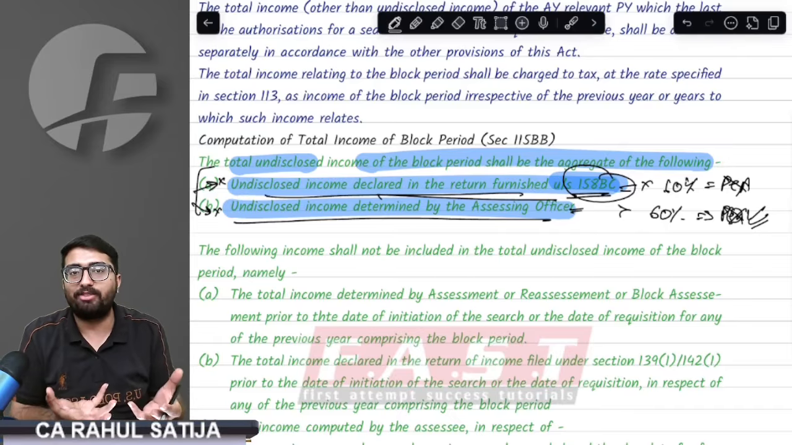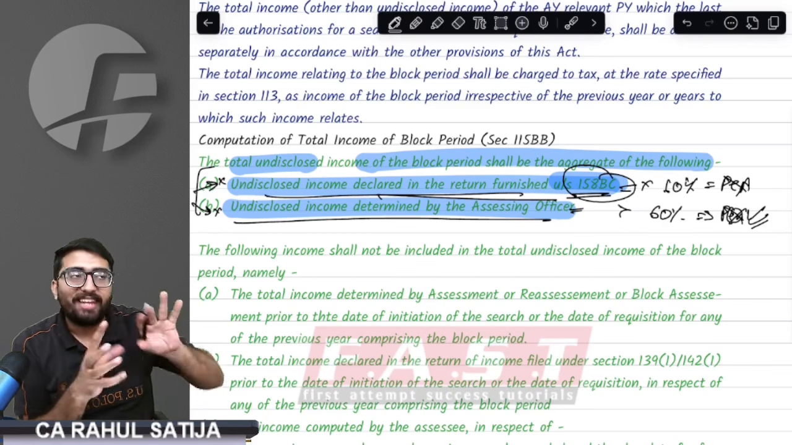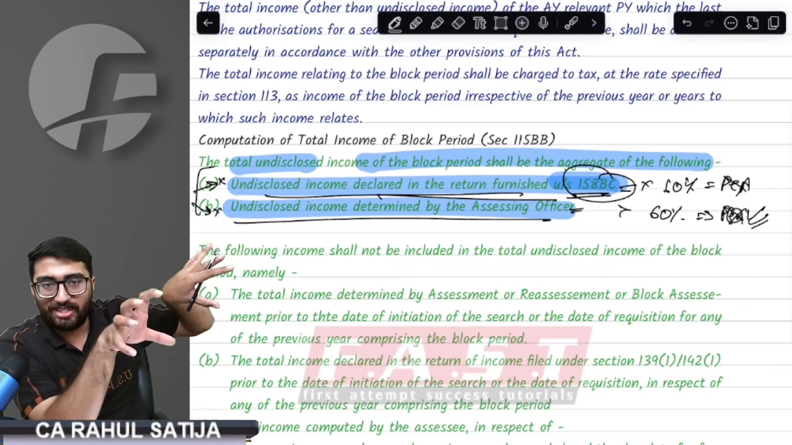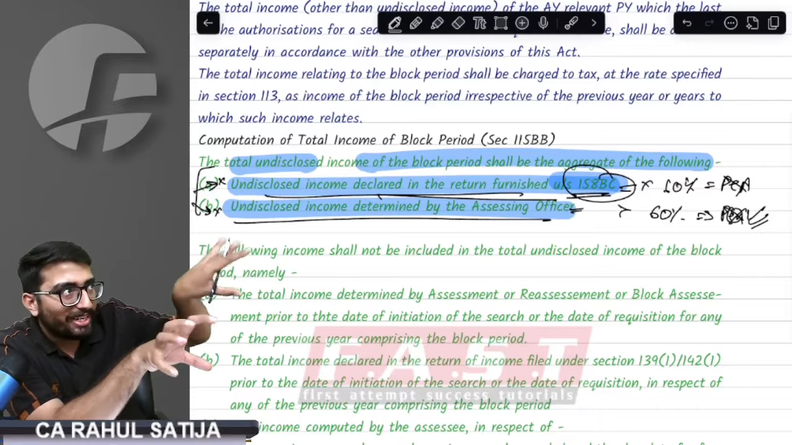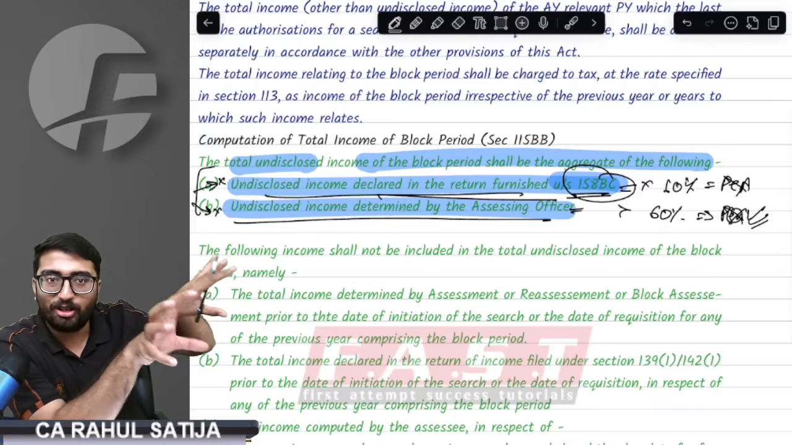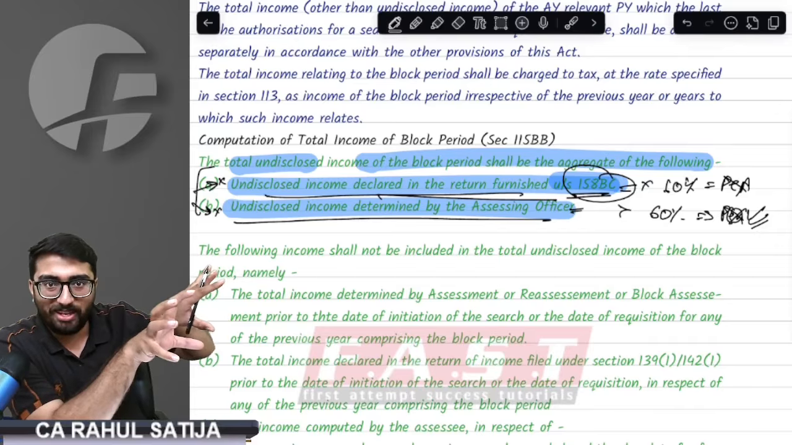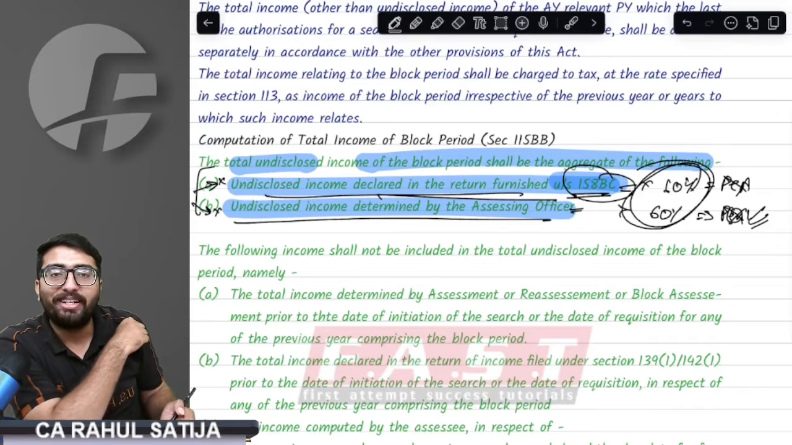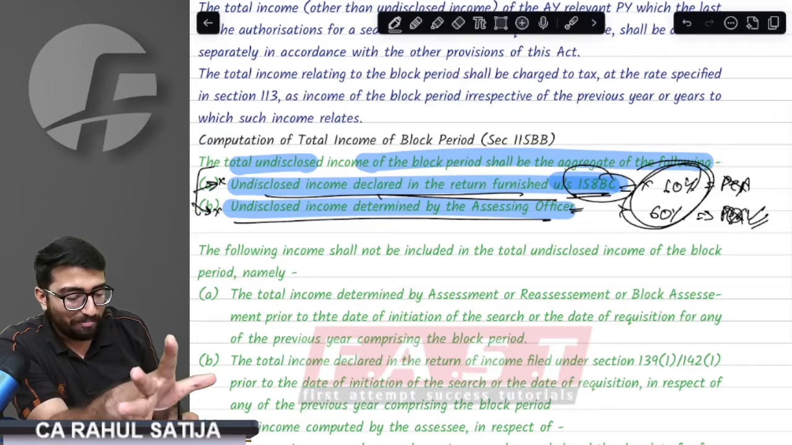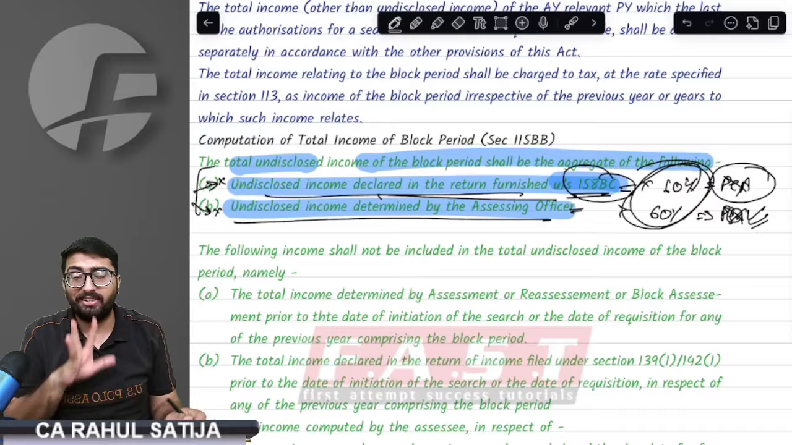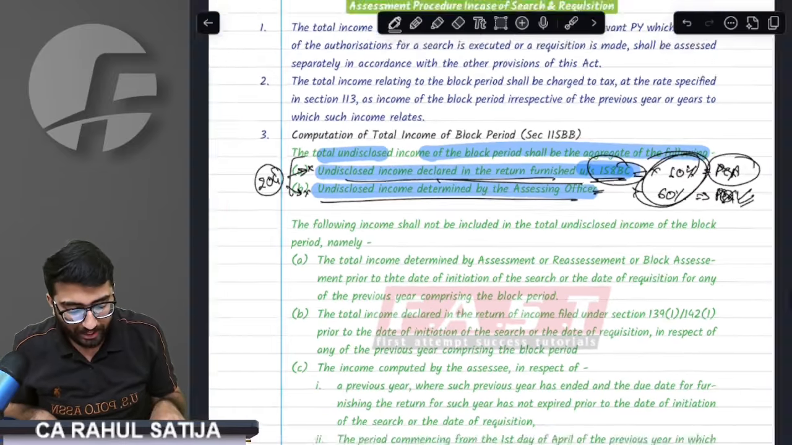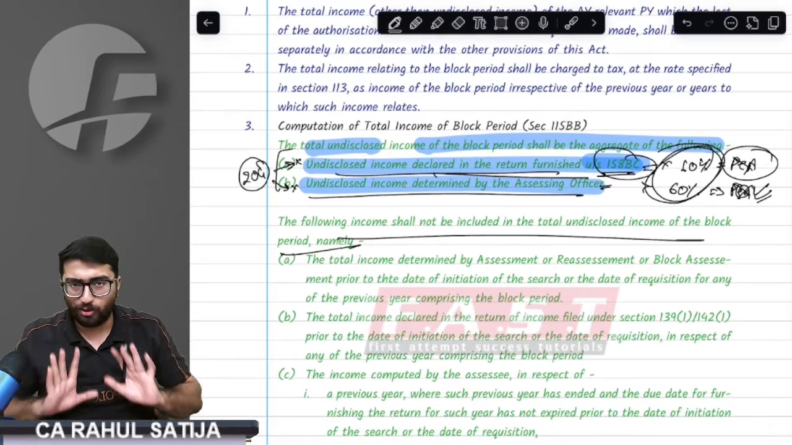What is the undisclosed income of the block period? Two incomes: that you have disclosed in ITR, and that you have not disclosed in ITR. These two will make up the total undisclosed income. But tax will be levied on the entire amount. Penalty would be levied only on what you have not declared in return under 158 BC. See, there are some exclusions. I hope you got the point.